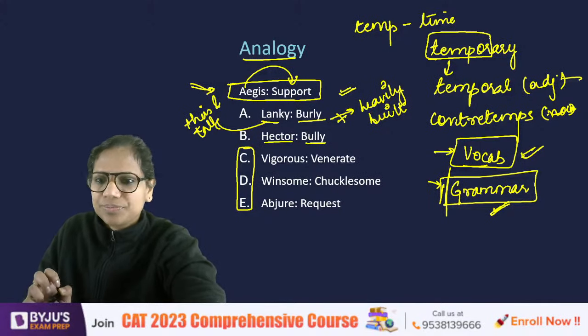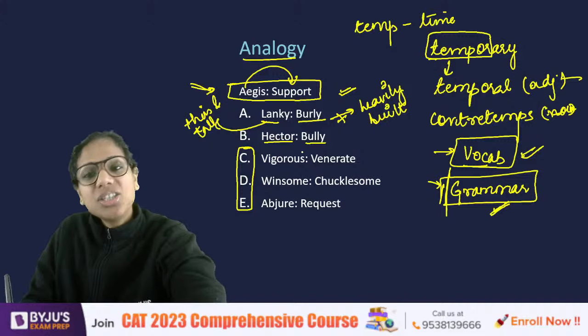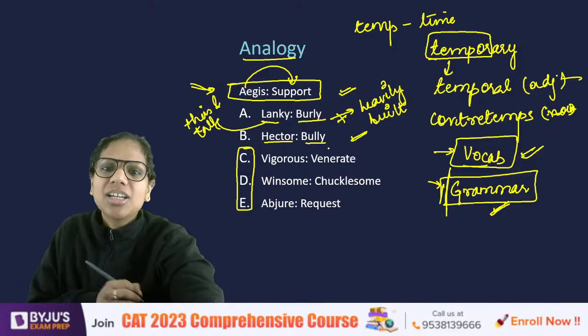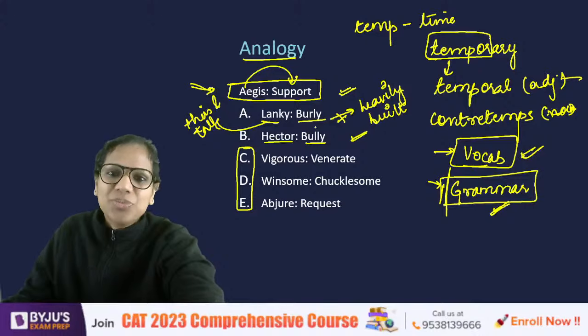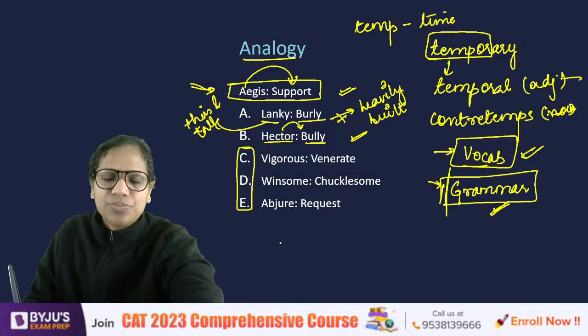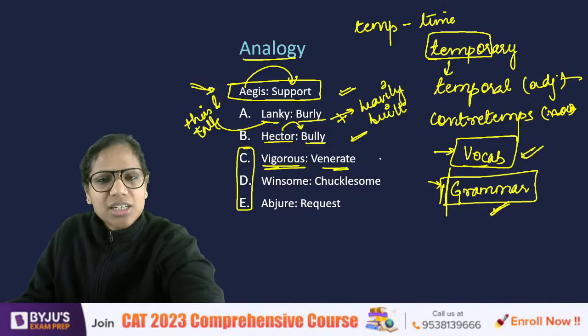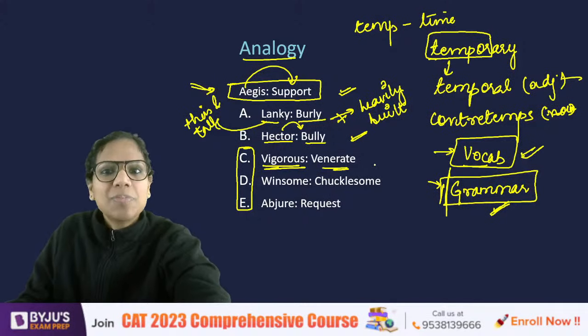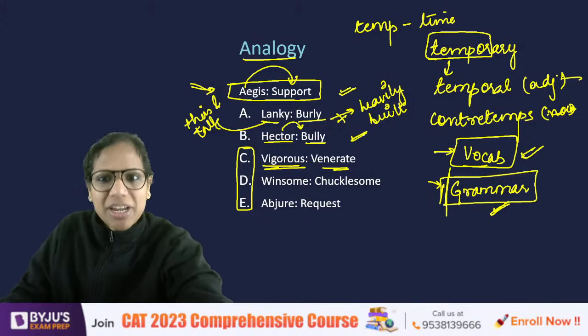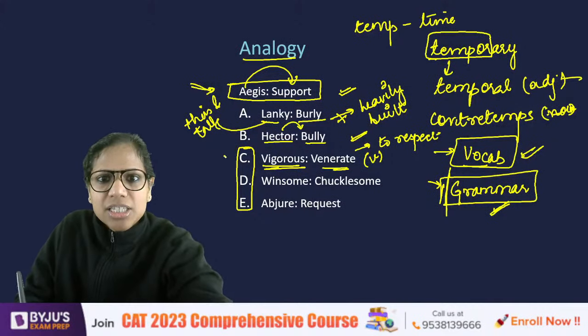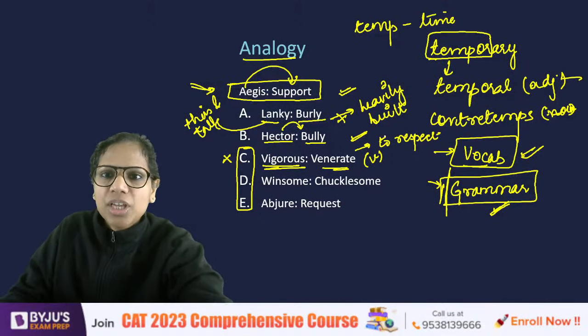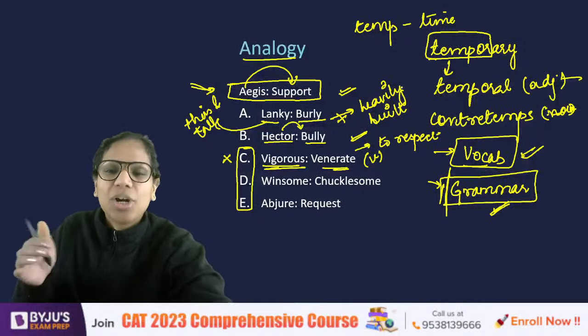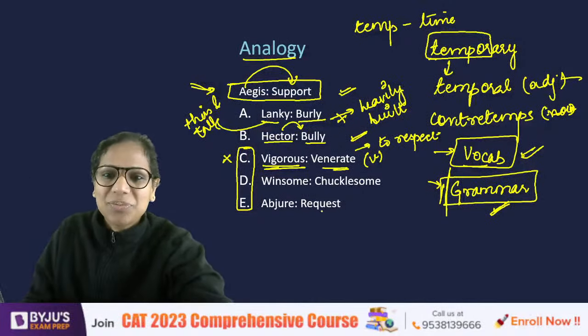Hector is to bully. To hector someone is to bully someone. B is the answer here. None of C, D, and E. Vigorous, energetic, enthusiastic. That's vigorous. Venerate, on the other hand, is to respect someone. So this is a verb and it means to respect. Now these are not difficult words. Vigorous, venerate. So I think C you should have eliminated. Yes, burly you can associate with Kali. Whatever helps you to remember words, you should do that.